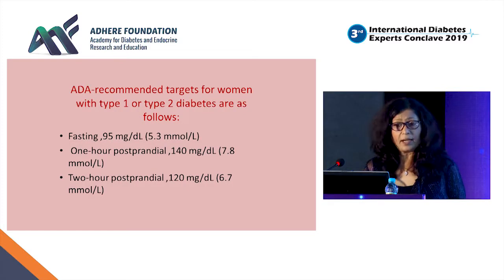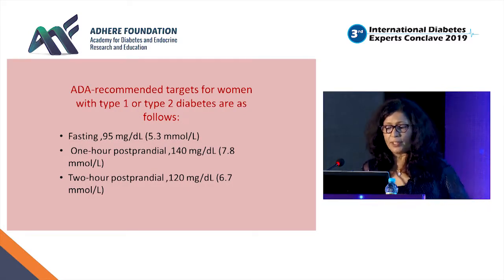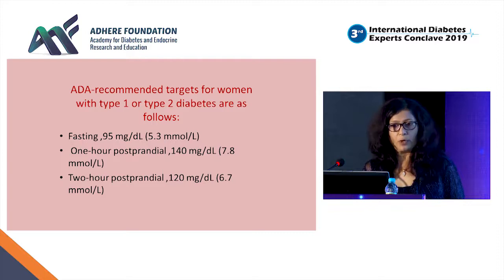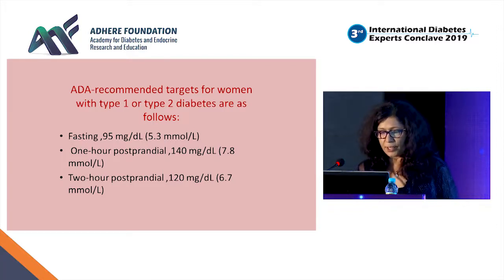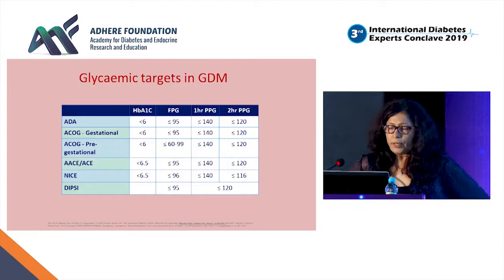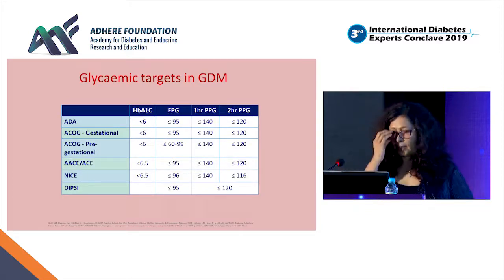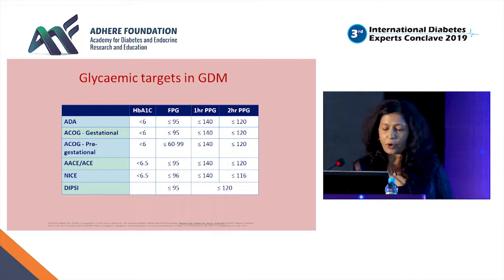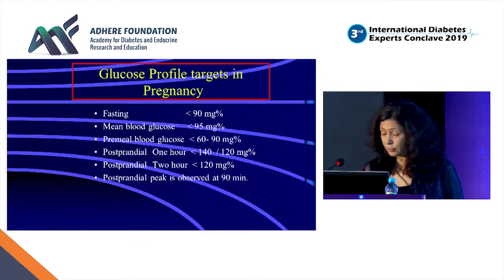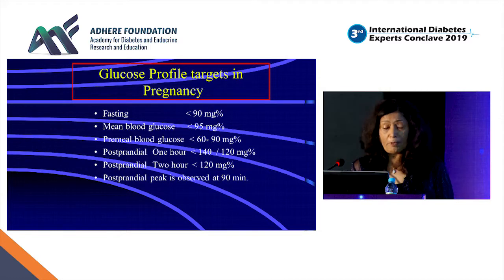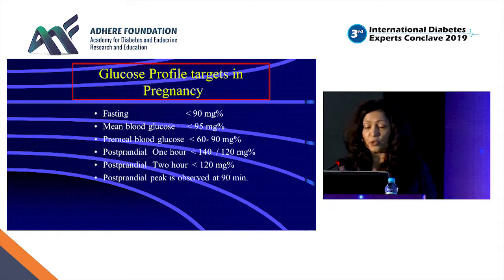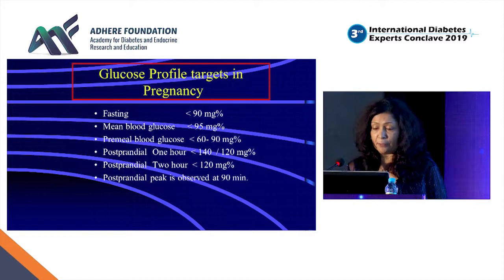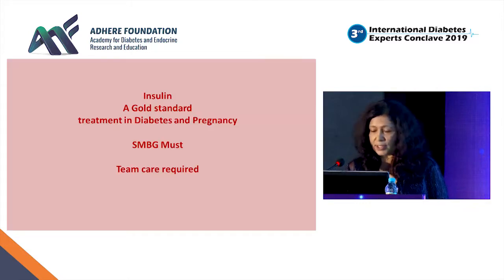For targets, these are the targets in pregnancy. So fasting, I will say below 90, 1 hour below 140, and 2 hour below 120. That is the standard recommendation. Now, when you are saying targets, again it is the same thing, what is shown by different organizations. There is a recommendation for A1C also. We can discuss A1C in question answers. I was not looking at the time, I'm sorry. So these are the targets, glucose profiles in pregnancy. Insulin is the gold standard and SMBG is a must.